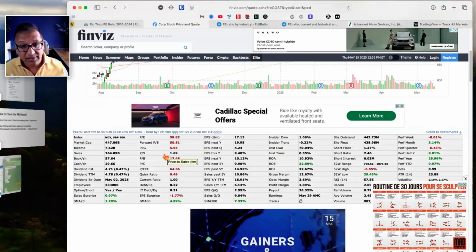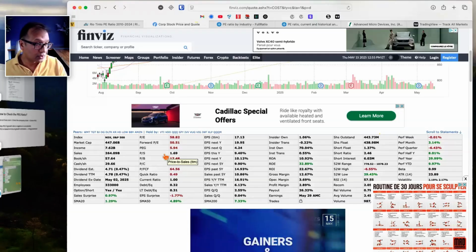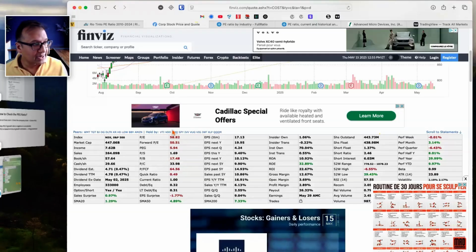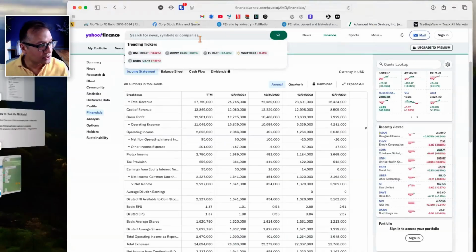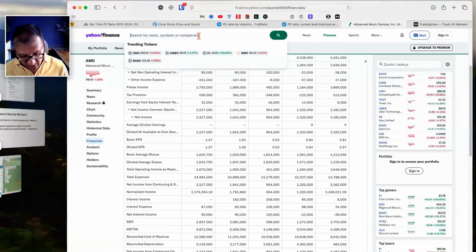Remember, anything over 2 is typically considered overvalued. So this is a 5.94. That gives you some indication of where the stock may be at. Next, we need to look at the financials and the fundamentals of the company, revenue and net income.